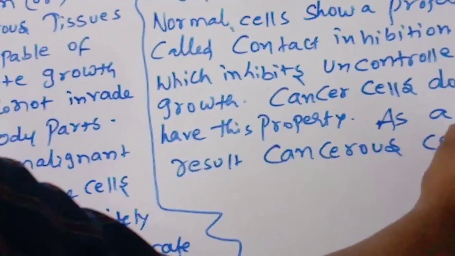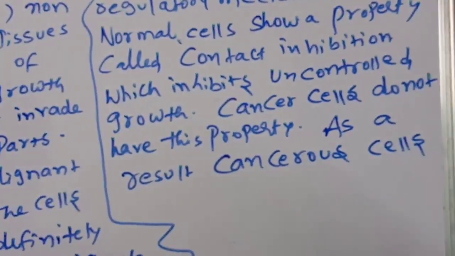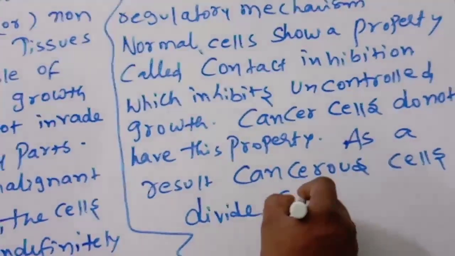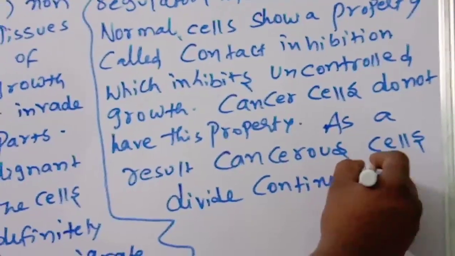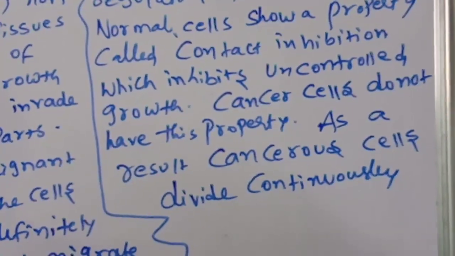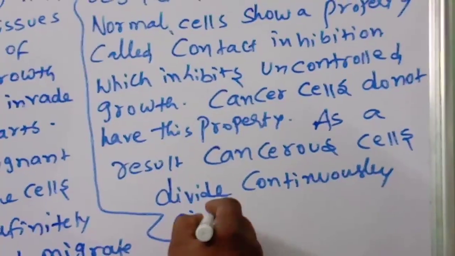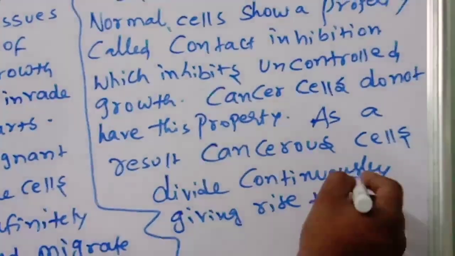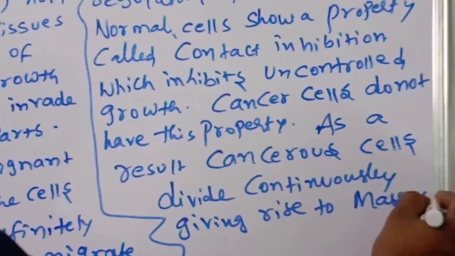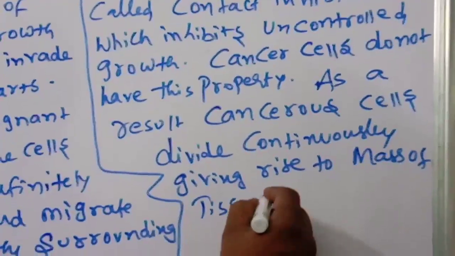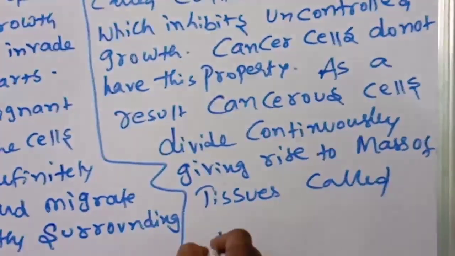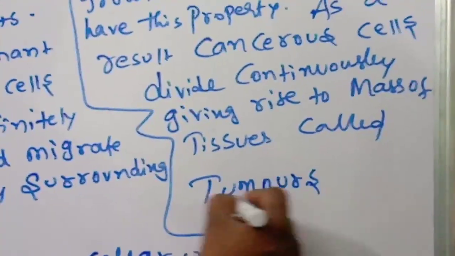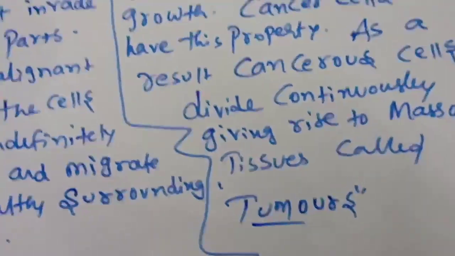Cancerous cells divide continuously, giving rise to a mass of tissues. What is a mass of tissues called? You know very well: a mass of tissues is called a tumor. This is the most important point you have to remember.